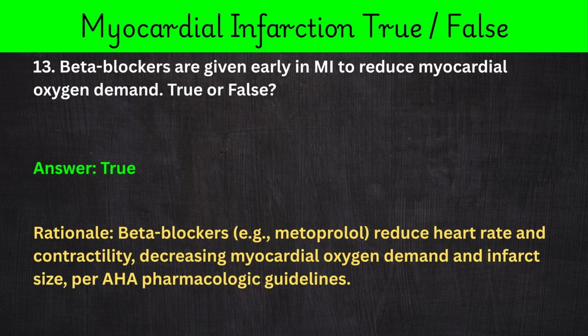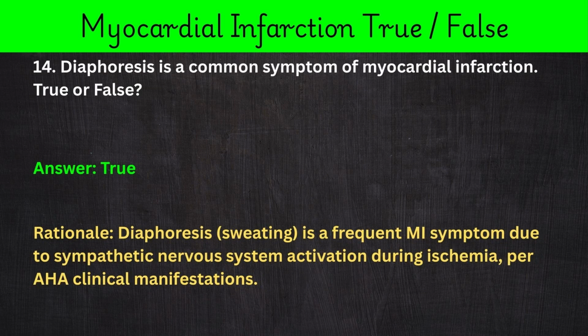Rationale: beta blockers, e.g., metoprolol, reduce heart rate and contractility, decreasing myocardial oxygen demand and infarct size, per AHA pharmacologic guidelines. 14. Diaphoresis is a common symptom of myocardial infarction. True or false? Answer: true.